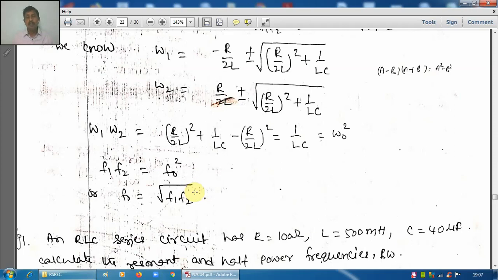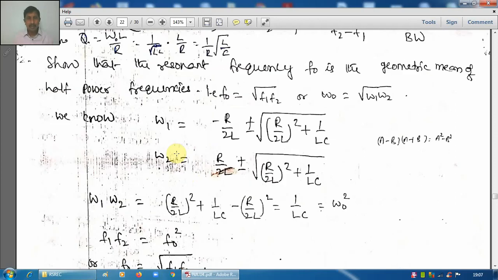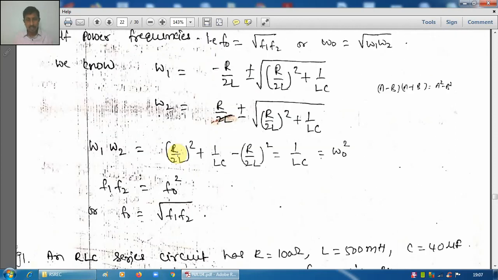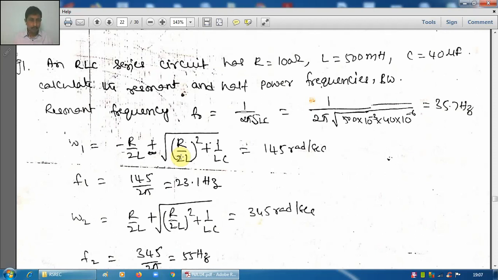If the frequency of that circuit is varying, all are very important points, each and every point, so many points we discussed. That is about the series resonance phenomenon and some formulas or relationships to do some problems.